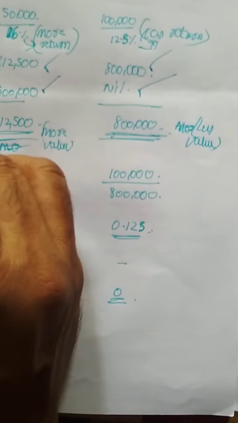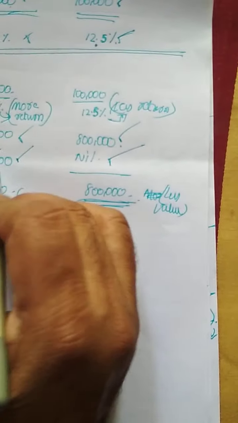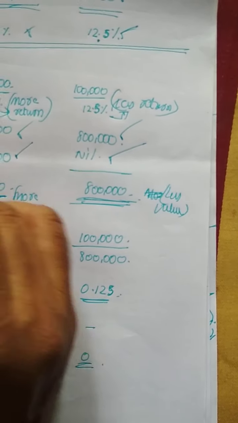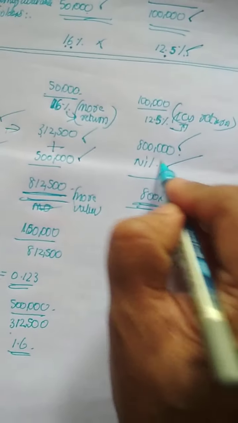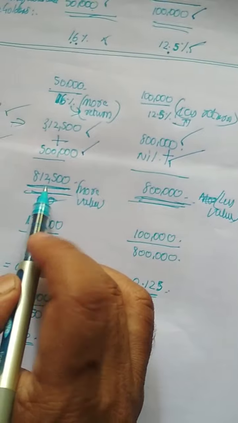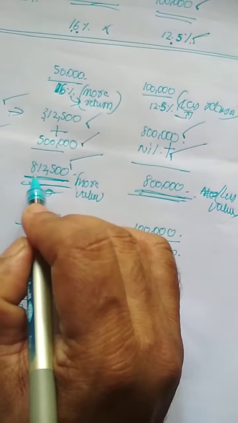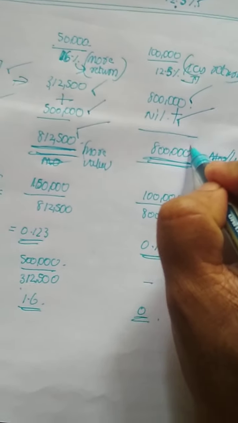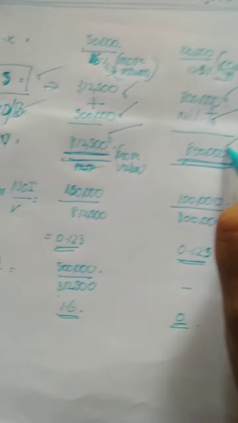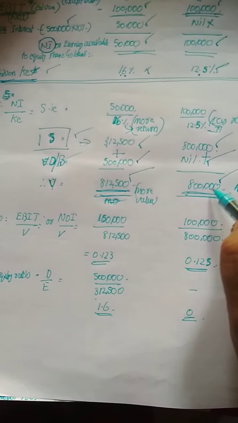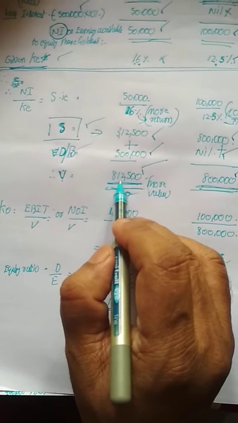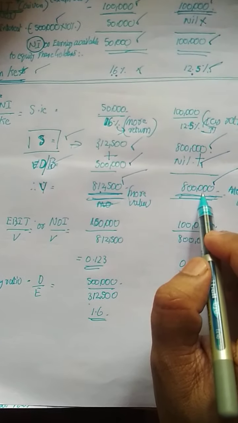Look into the value of the company. Value of the company is S plus D, or S plus B. In case of the levered company, the value of the company is a little bit higher, and in case of the unlevered company, it is a little bit lower. Here it is 8,12,500 and here it is 8 lakh.